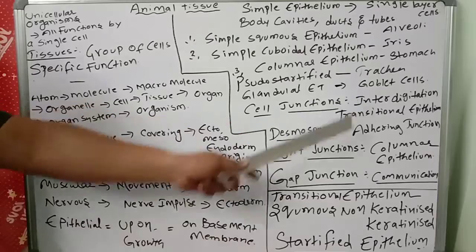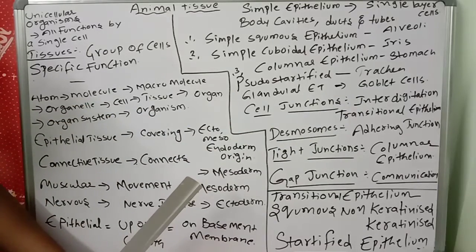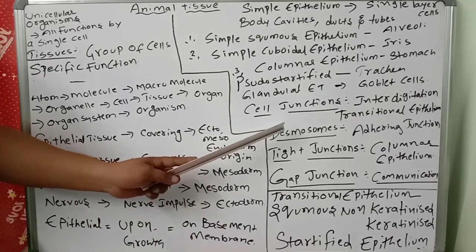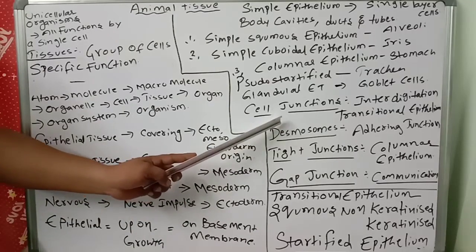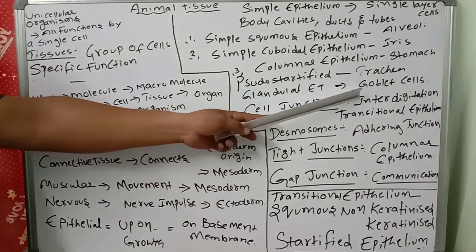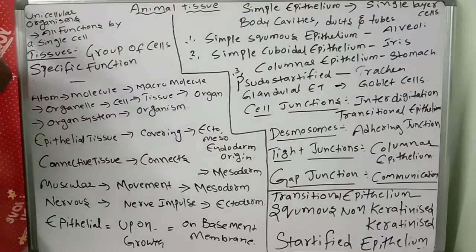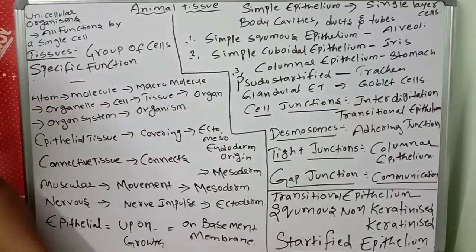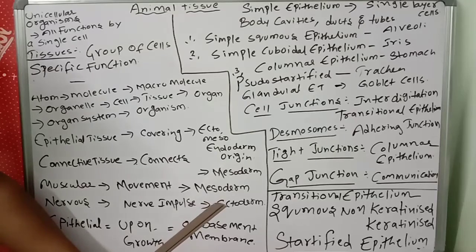First one, interdigitations. These are finger-like processes of the plasma membrane which enter into the cytoplasm of adjacent cells. These structures are mainly found in the transitional epithelium. So interdigitation we will see in the transitional epithelium. Transitional means compound epithelium, where more layers will be present.